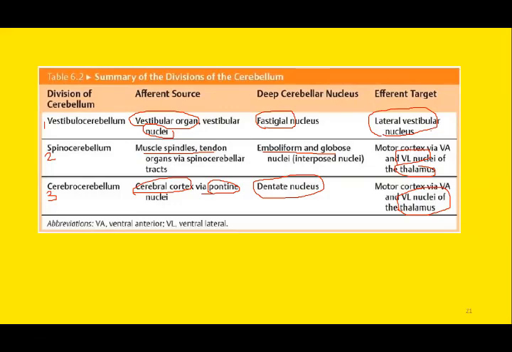Spinocerebellum is related to the spinal tract and it controls skeletal muscle tone and the movement of the distal portion of the upper limbs. And the third portion is the cerebrocerebellum, which is connected to the cerebral cortex via the pontine nuclei. That is the reason we call it the pontocerebellum as well. This portion is responsible for programming and planning of movement, and timing and sequencing of the rate, range, and direction of movement.